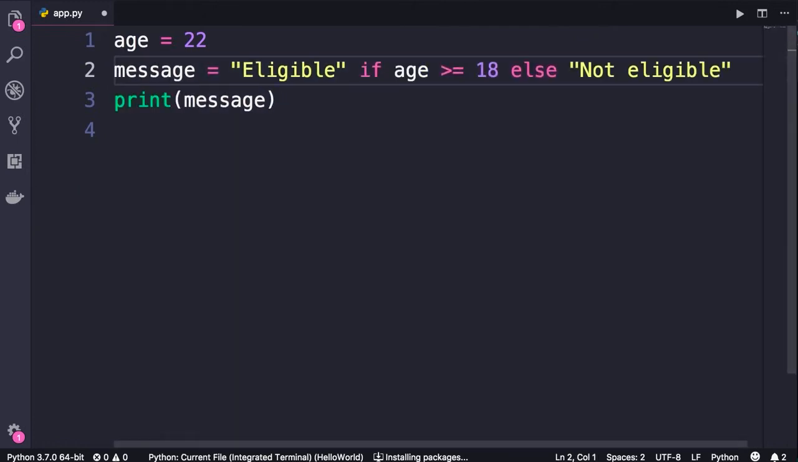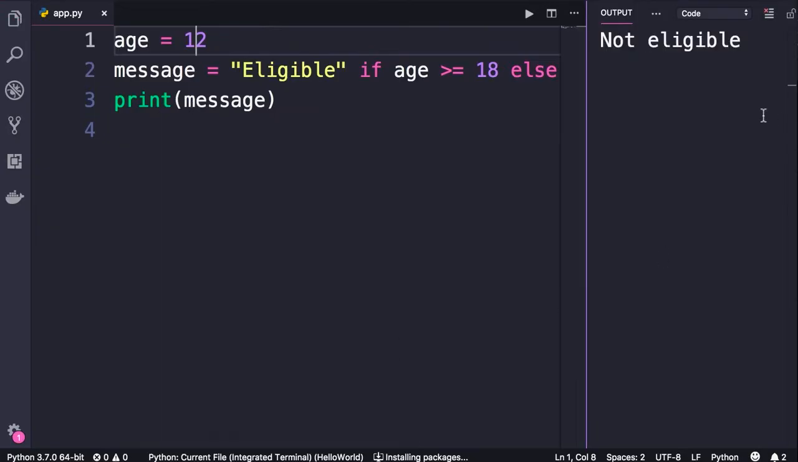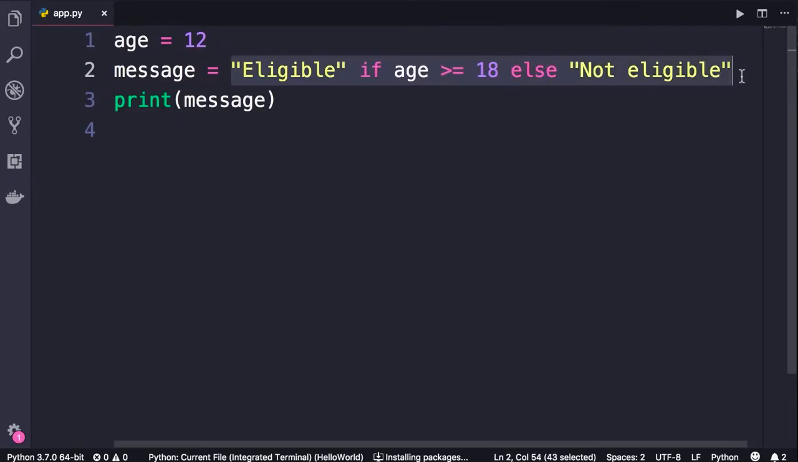Delete, save the changes, run the program, you can see this person is eligible. If I change the age to 12 and run the program, we get not eligible. So what we have here is called ternary operator.